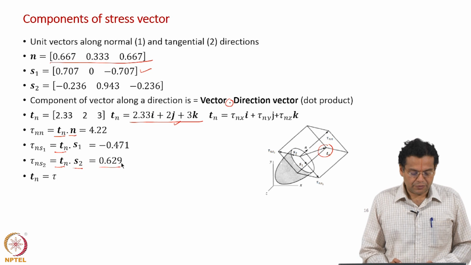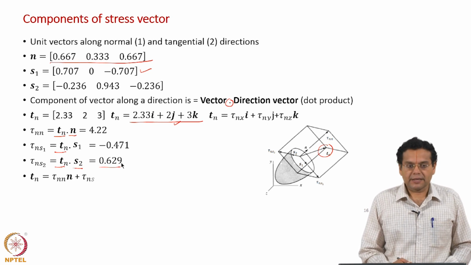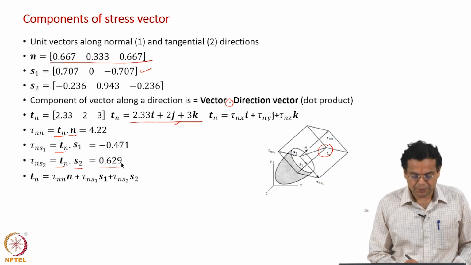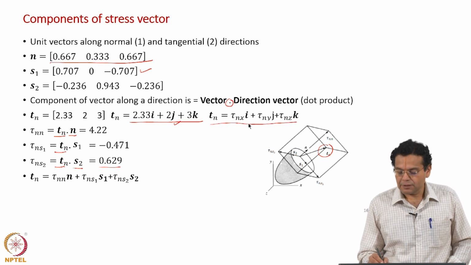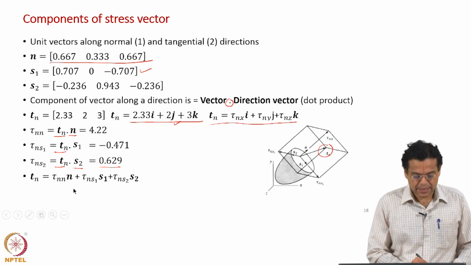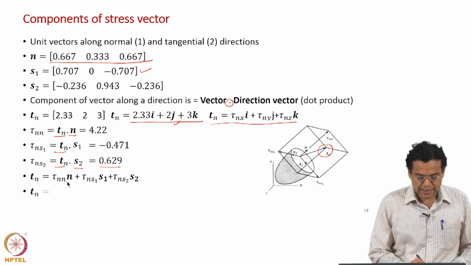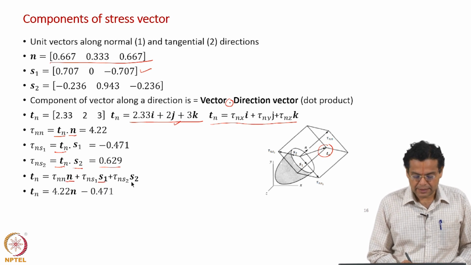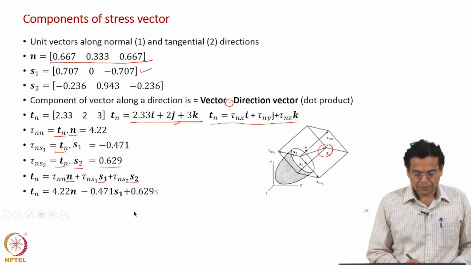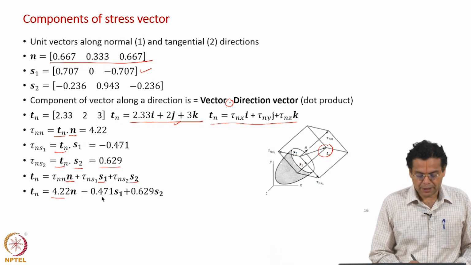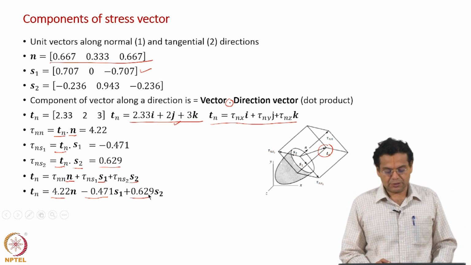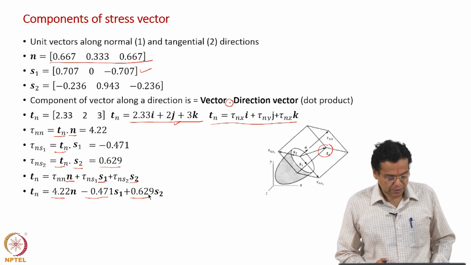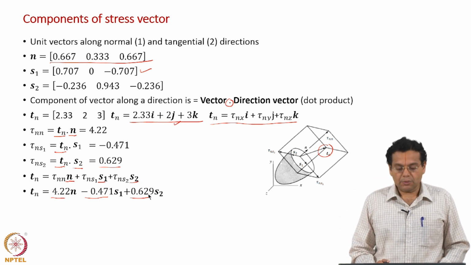So now we are able to express the stress vector in terms of components along normal and tangential directions. Look at the way we expressed Tn here in terms of i, j, k, they are the unit vectors. Here the unit vectors are n and then S1 and then S2, and the components are whatever we have found out right now, 4.22, minus 0.471 and then plus 0.629. So that was what we required.